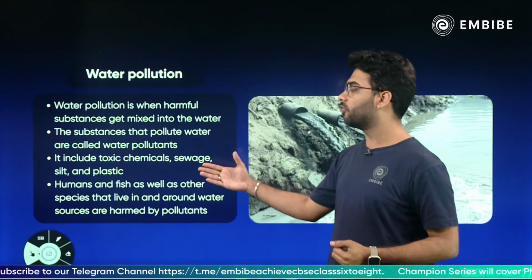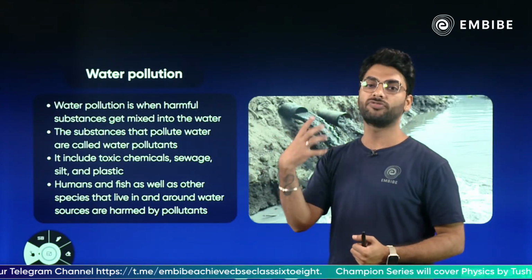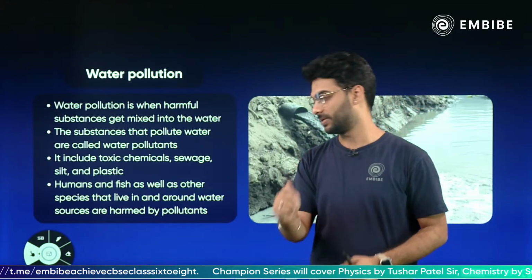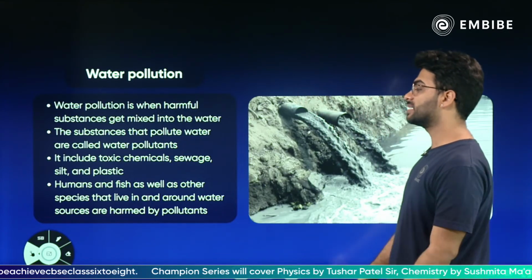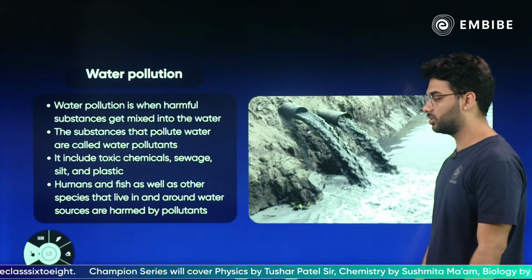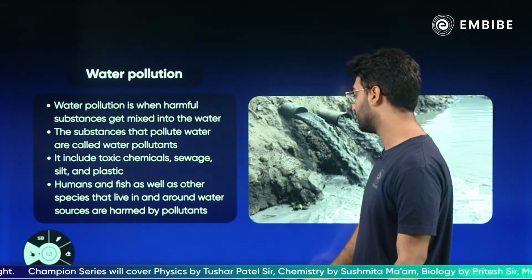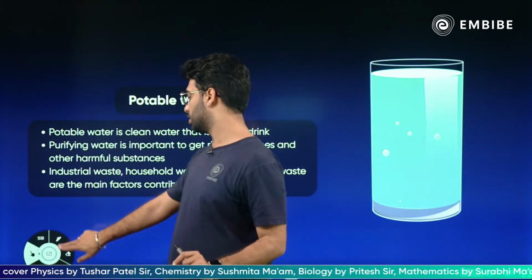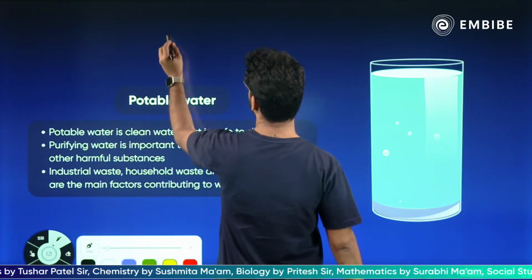Because of water pollution, there is an increase of toxicity or poison level in the water, which makes it unfit for use. Humans and fish as well as other species that live in and around sources of water are harmed by the pollutants. Okay? I want you all to do a little bit of research about the Minamata Bay disorder.